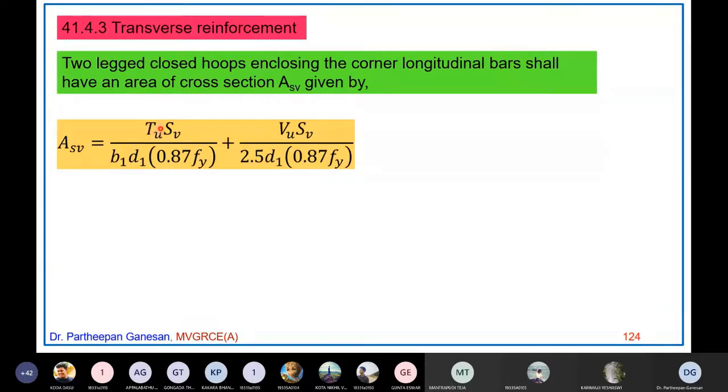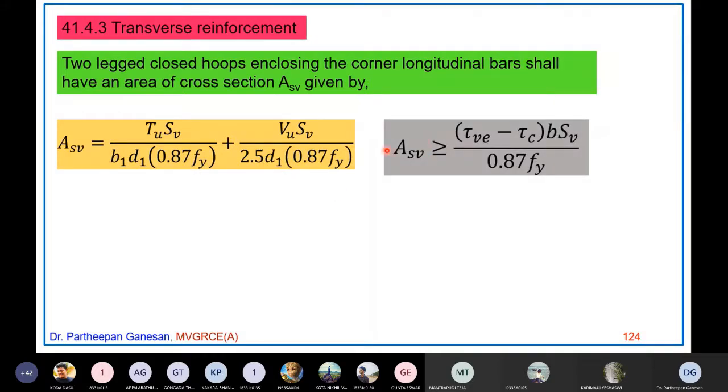TU is the twisting moment. SV is the spacing of the stirrups. ASV is the area of these vertical stirrups. B1 and D1, I will let you know what those are. Fy is the grade of steel used for these stirrups, and all other things are the same.